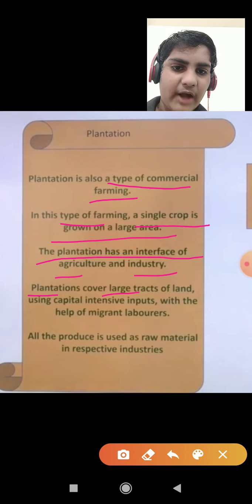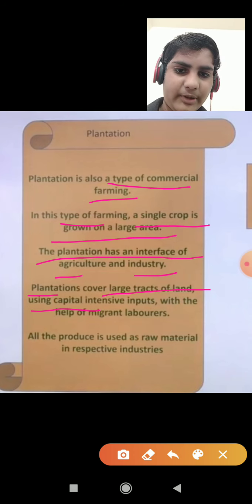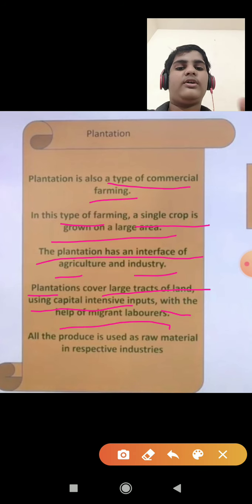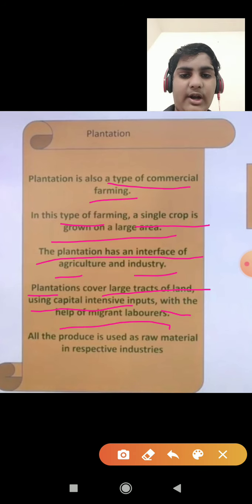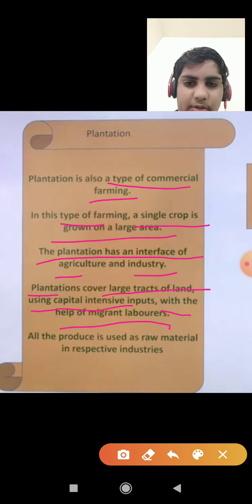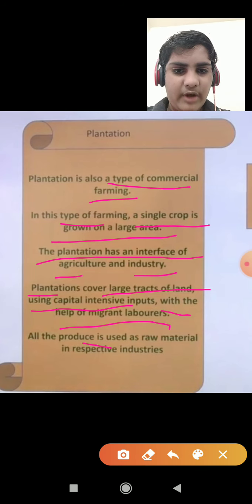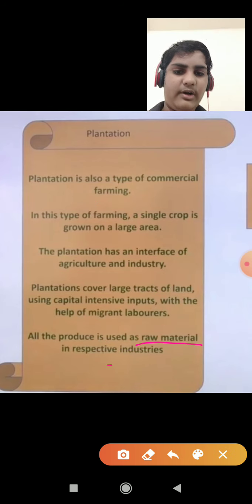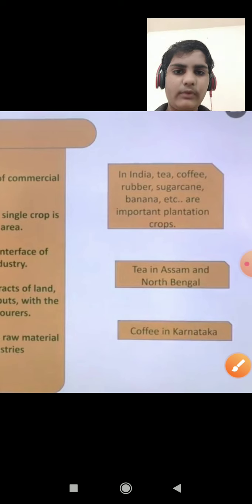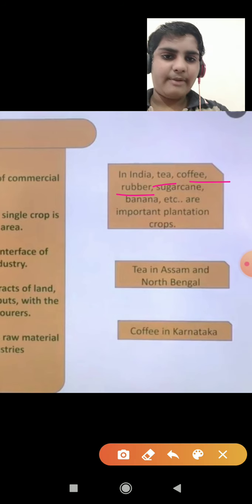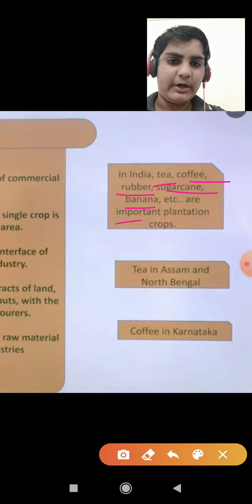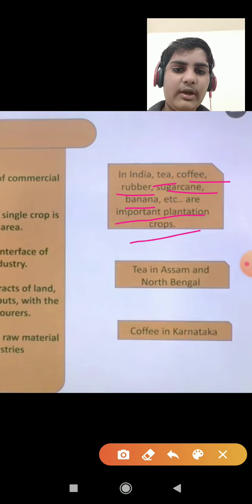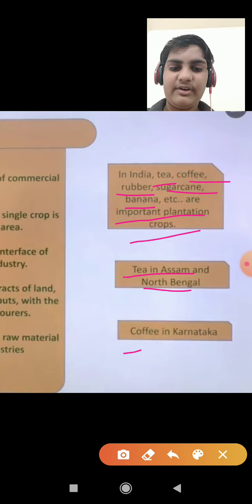Plantations cover large tracts of land using capital intensive inputs with the help of migrant laborers. Means it uses tractors, capital inputs, and also laborers. All the produce is used as raw material in respective industries. In India, tea, coffee, rubber, sugarcane, and banana are important plantation crops. These are examples of plantation crops: tea in Assam and North Bengal, and coffee in Karnataka.